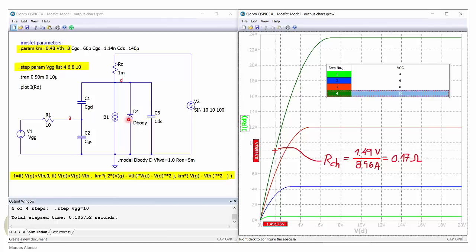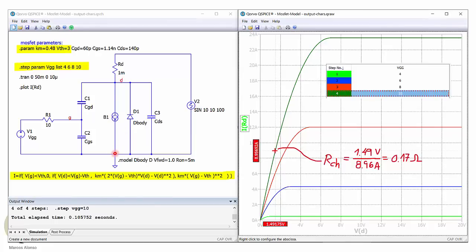We have the body diode. We have just used here a regular body diode with a forward voltage of 1 volt, 5 milliohms resistance. So we are not right now very interested in modeling the body diode perfectly. We have also the capacitances. We are going to see later how to obtain these values. And what we are doing here is to apply a sinusoidal voltage source between the drain and the source to